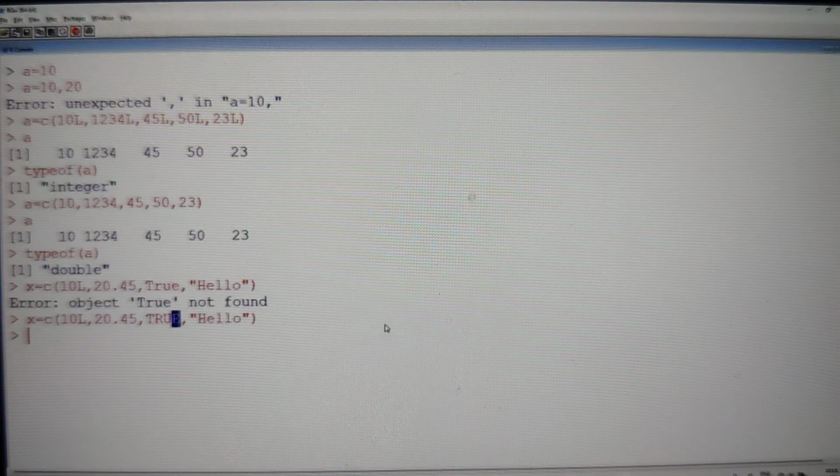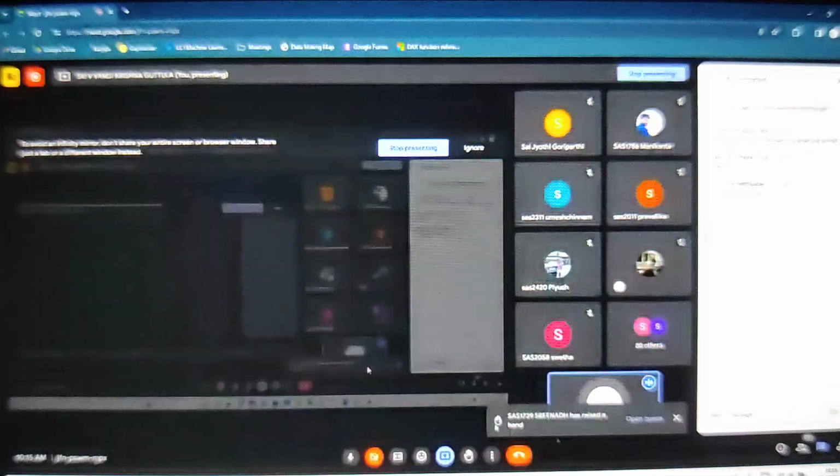So in this case, what happens now? All of them are going to be converted into characters. If you check the type of x, you can see very clearly that 10 is enclosed in double quotes, 20.45 is enclosed in double quotes, TRUE is enclosed in double quotes, and the character is also enclosed in double quotes.